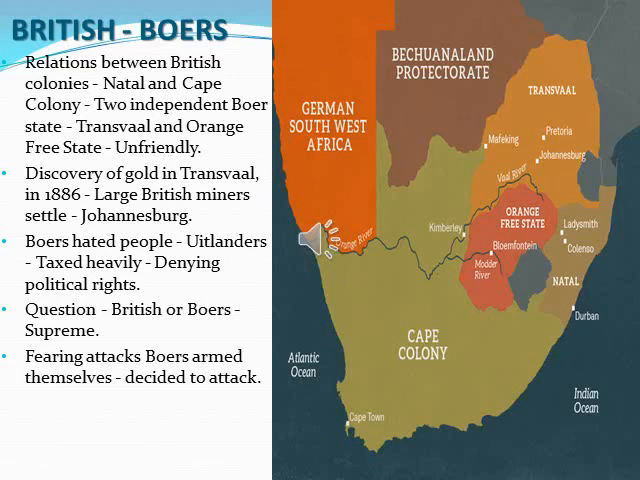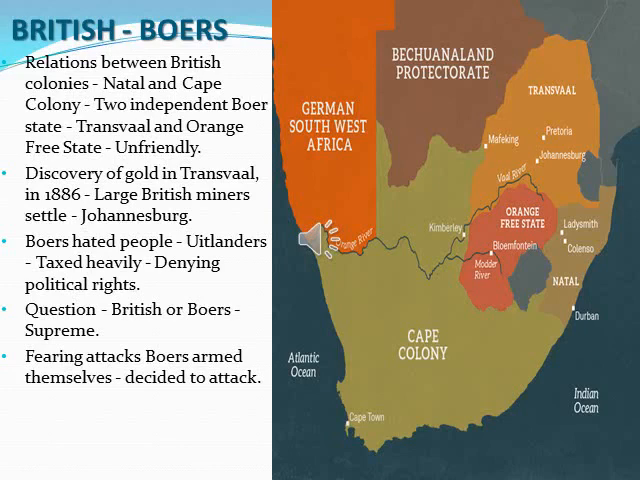So the Boer states were Transvaal and Orange Free State, and the British colonies were Natal and Cape Colony. The two independent Boer states were Transvaal and Orange Free State. The relationship between them was not good. They were unfriendly.